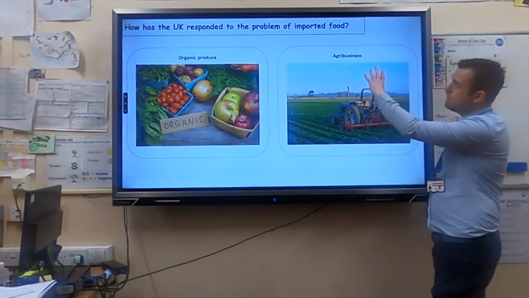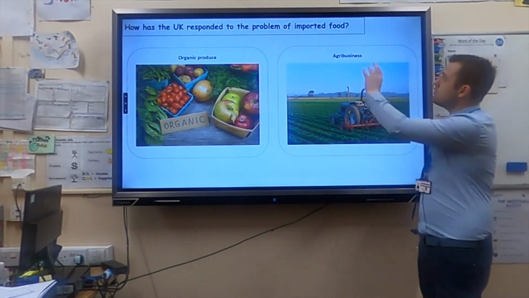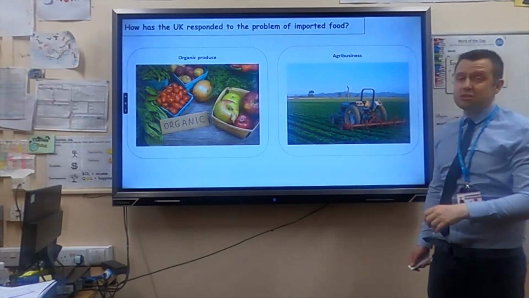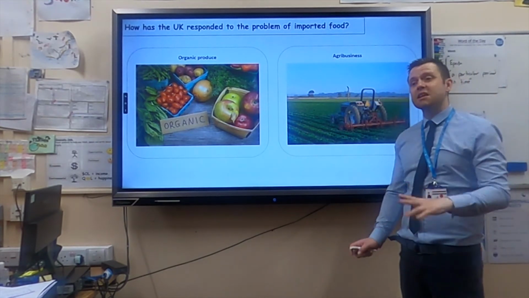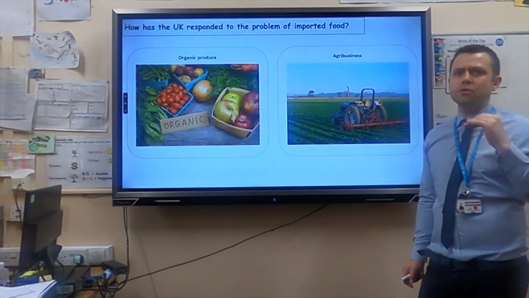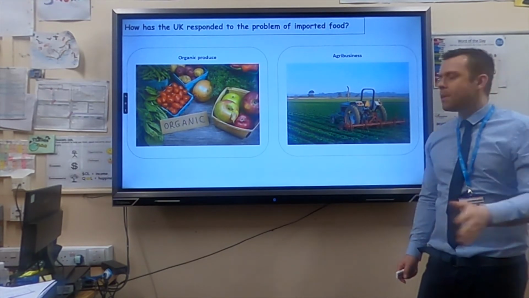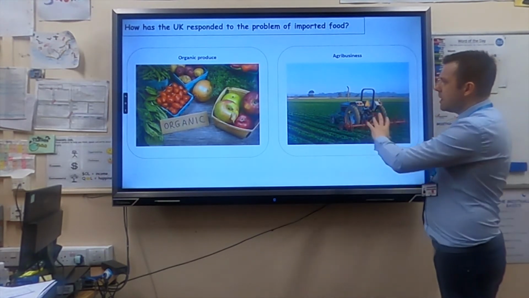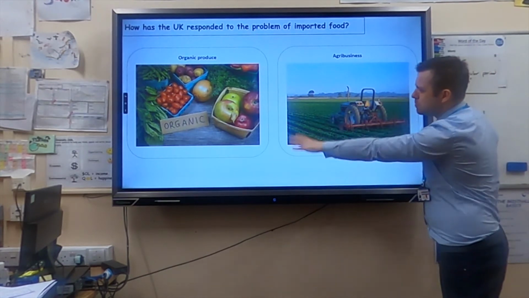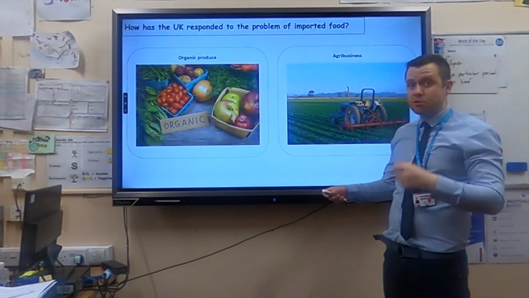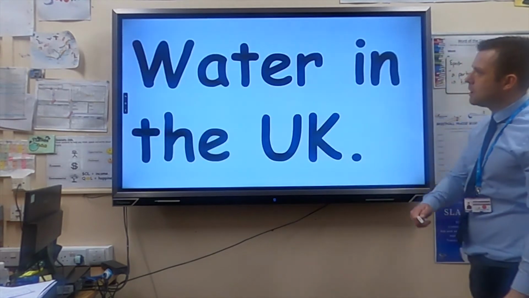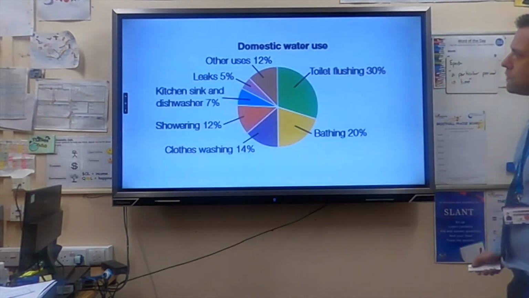The other alternative is agribusiness. Now, agribusiness, agricultural business, is just when farmers get together and say, you know what, we're going to produce as much food as possible, no matter what. They use combine harvesters, they use tractors, they use pesticides, and it's all about making as much money and as much food as possible.